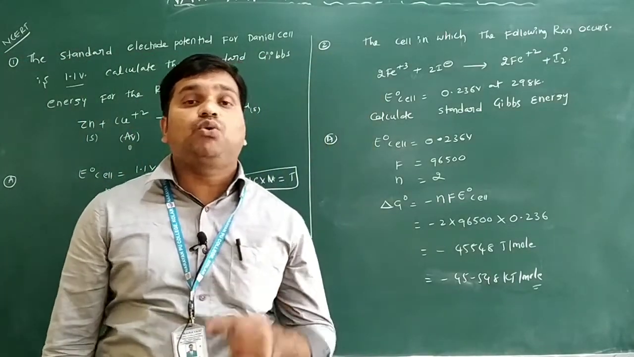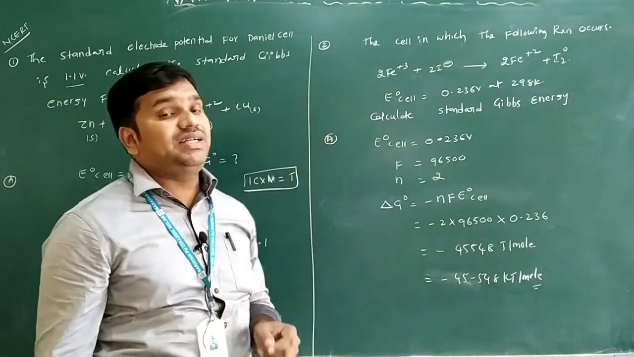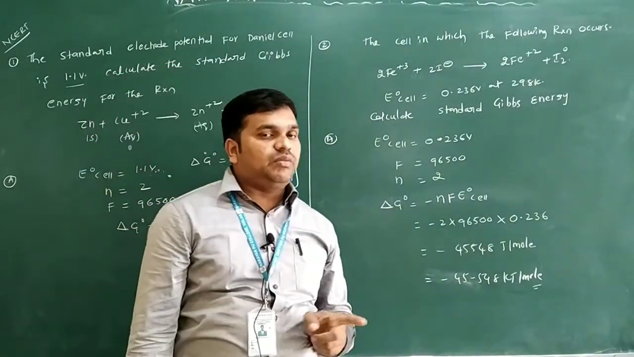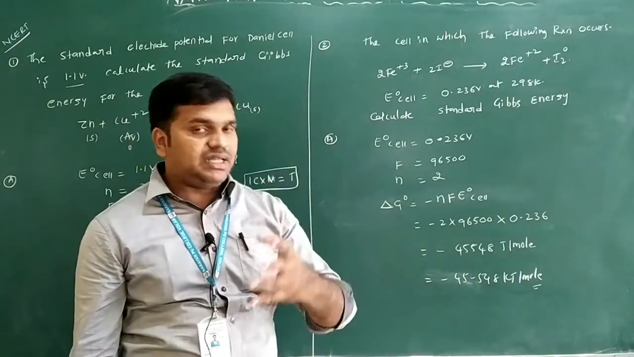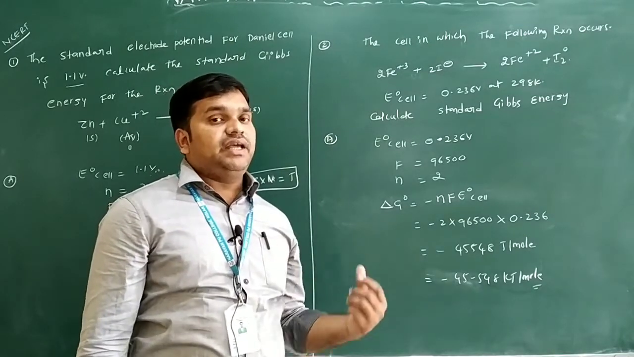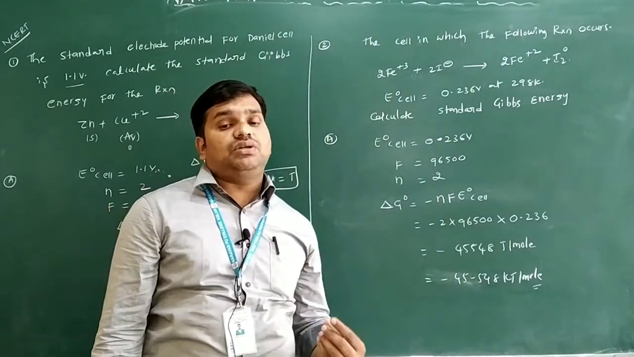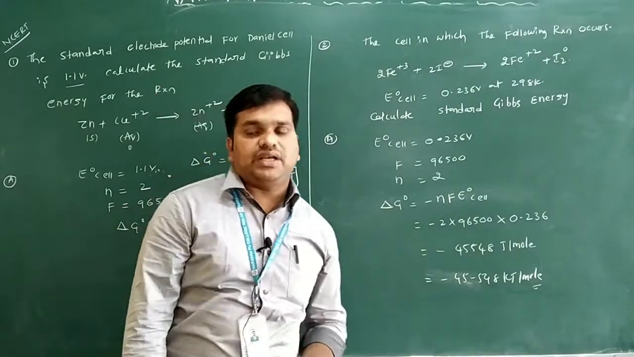Sometimes they give questions in which E naught cell is not given directly. You can find it by taking the formula E naught cathode minus E naught anode. Then you will get the E naught cell value. Then you can substitute this E naught cell in this formula and you will get the Gibbs free energy of the reaction. Chances are they will ask this question for 2 marks in the board exam.